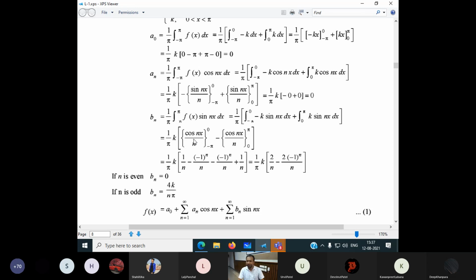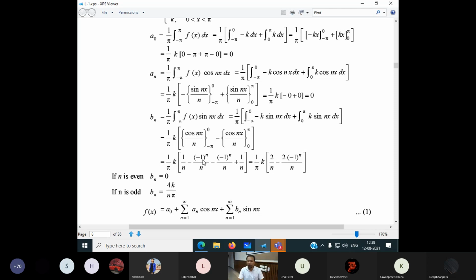If x is equal to 0, cos 0 means 1, so it is 1 by n coming directly. Now it is independent of n, so it becomes directly 1 by n. Next, put the lower limit minus 5. We know the value of cos of minus 5 or plus 5 doesn't matter because it is an even function.